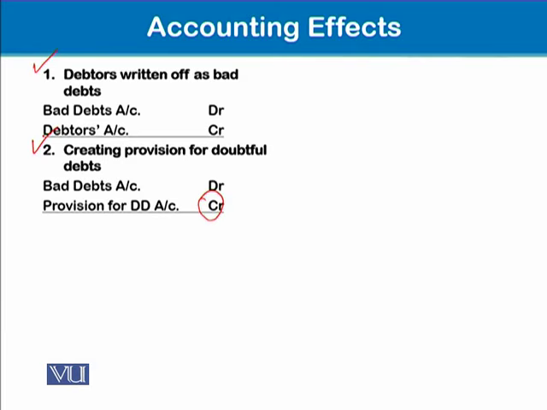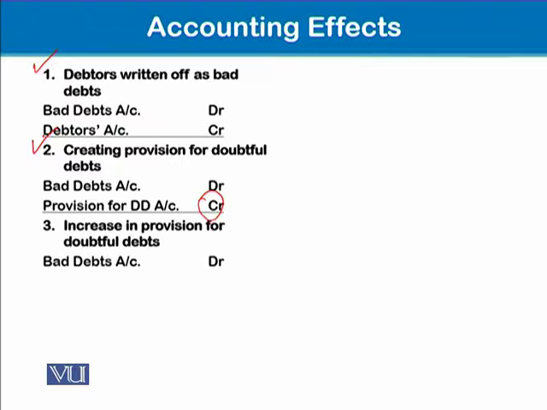But now for the subsequent years, we see whether this provision for doubtful debt balance increases or decreases. So if there is an increase in provision for doubtful debt, again, we will pass the same accounting entry, debit to bad debts and credit to provision for doubtful debts.